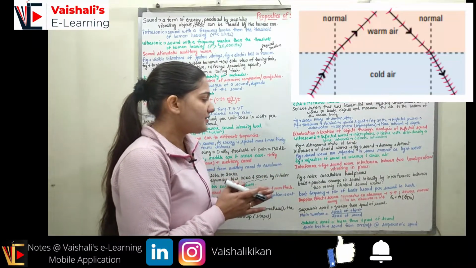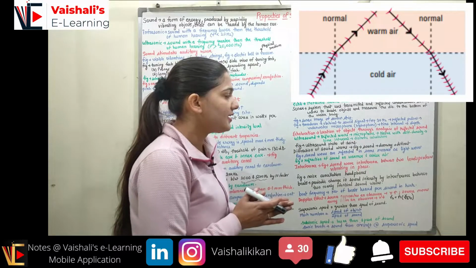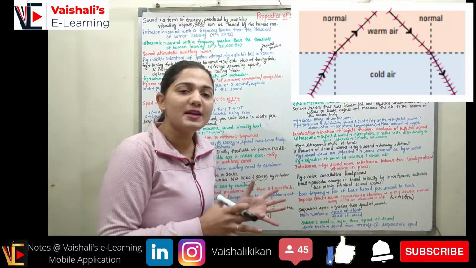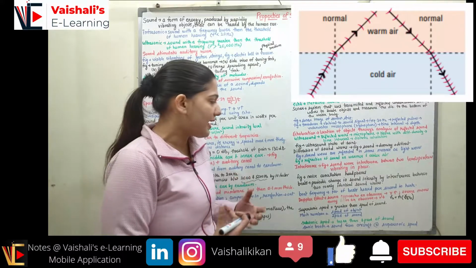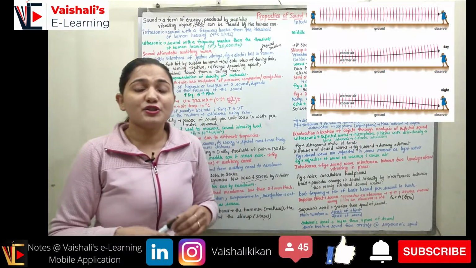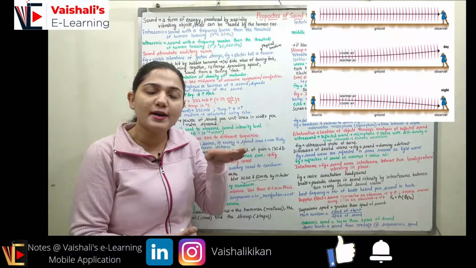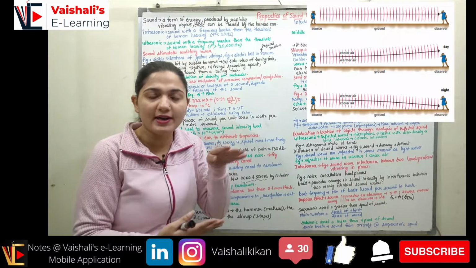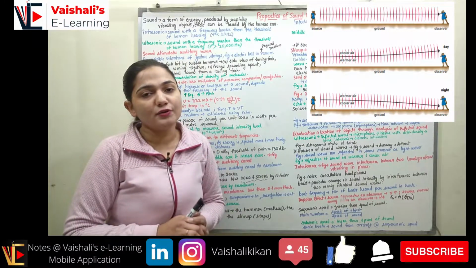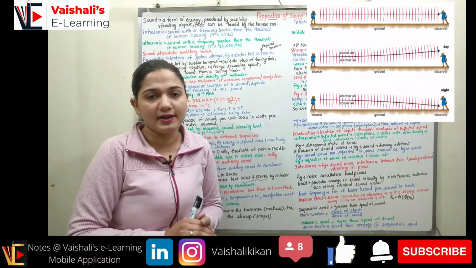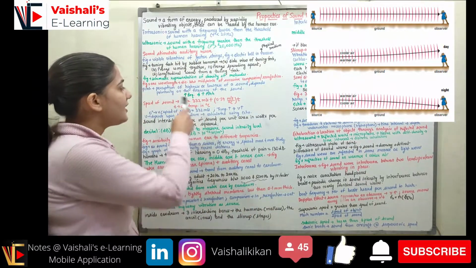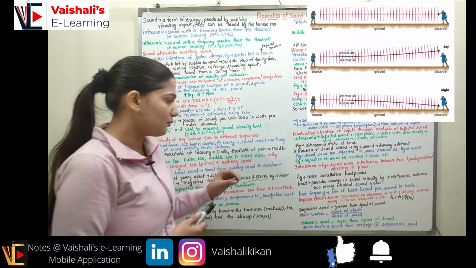Coming to the figure, here you can see we have sound waves which are refracted in the same manner as the light wave. You can observe the refraction of the sound wave in a similar manner as we have studied about the light wave. Refraction of the sound wave in warmer and cooler air you can observe. When I have the warmer air upside and the cooler air downside, and when I have the cooler air upside and the warmer air downside, you can see we have different propagation paths of the sound wave. So the sound wave will change its direction based upon the temperature of the air, because the speed of sound is dependent on the temperature of the air. We already know this thing, right?